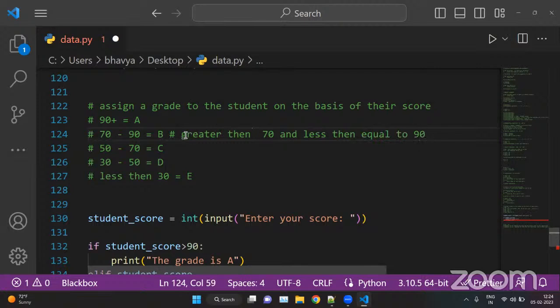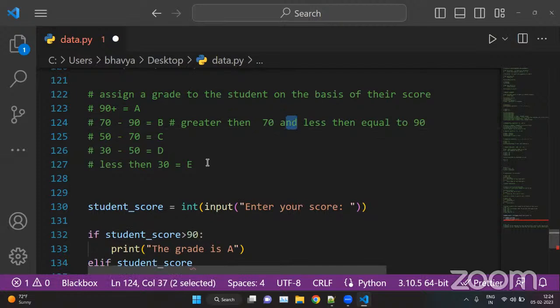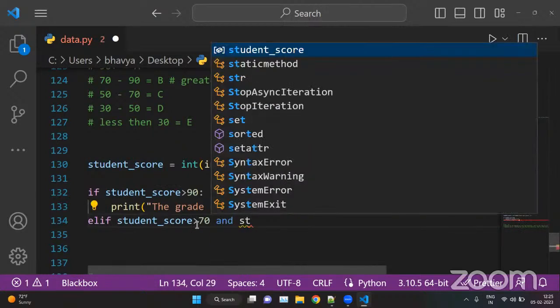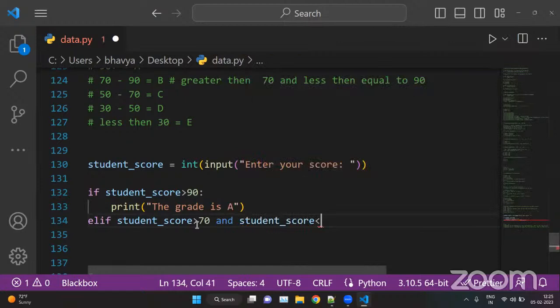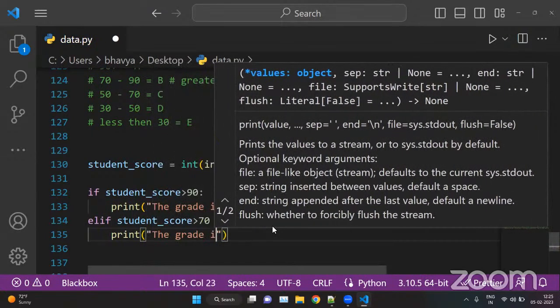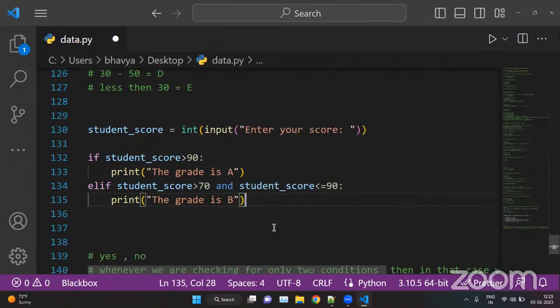Okay, so we have two conditions here and we will put the AND operator here because we are checking for two conditions. So here we can put student score is greater than 70 and student score is less than or equal to 90. Then we have print the grade is B, right?